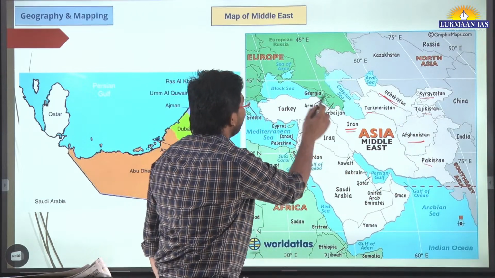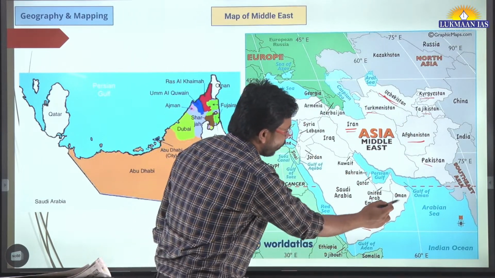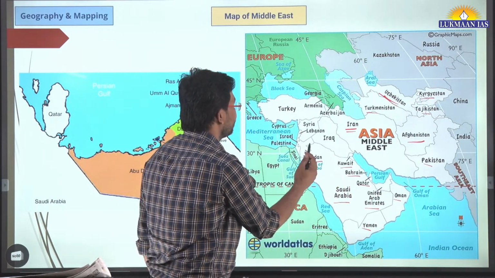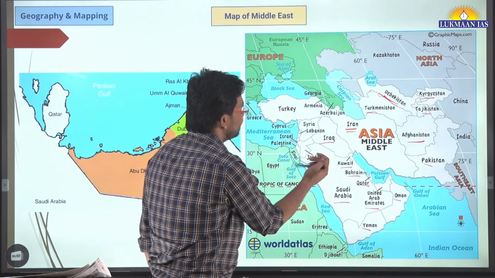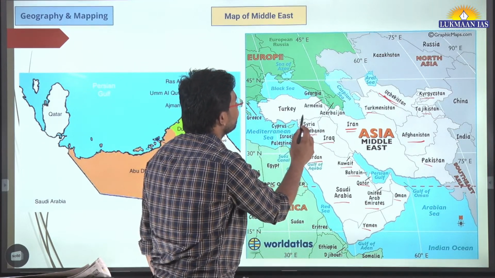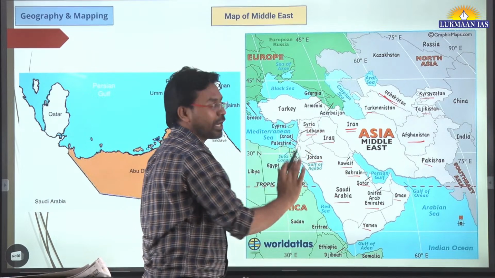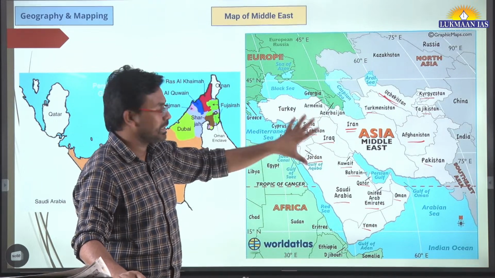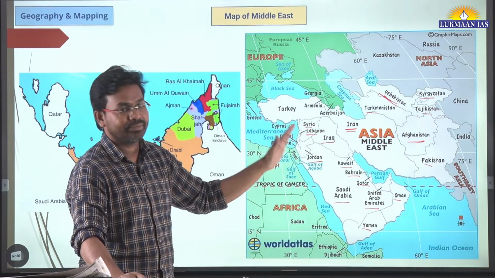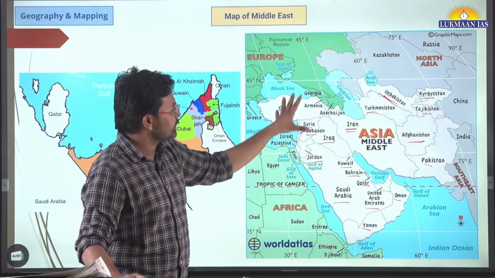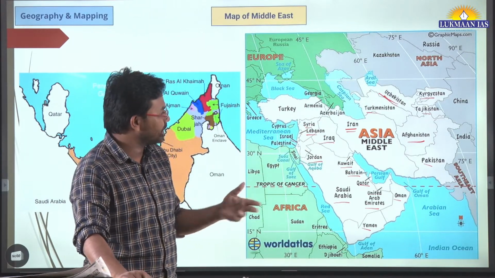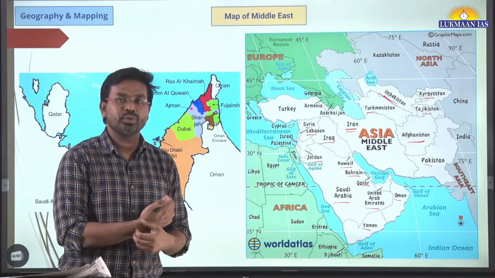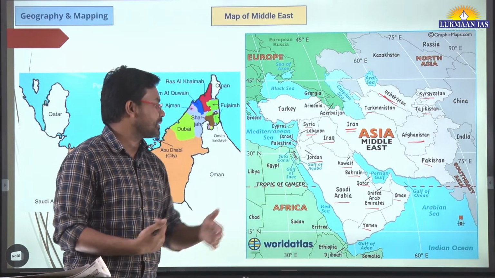Apart from this, over here we have many countries, for example Yemen, Oman, United Arab Emirates, Saudi Arabia, Qatar, Bahrain, Kuwait, Jordan, Israel, Palestine, then Iraq, Syria, Lebanon. These are considered to be part of the Middle East. Israel is an extension of Asia, I mean it is Western Asia. So this is just the map of the Middle East. To understand, the gray colored countries are considered to be part of the Middle East. There is no clear definition of it, but they are considered to be part of the Middle East.